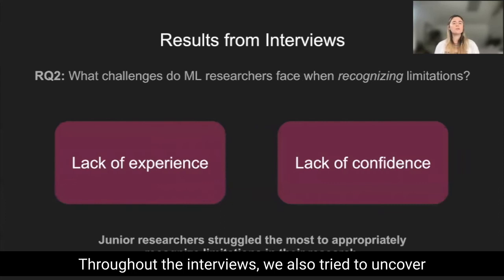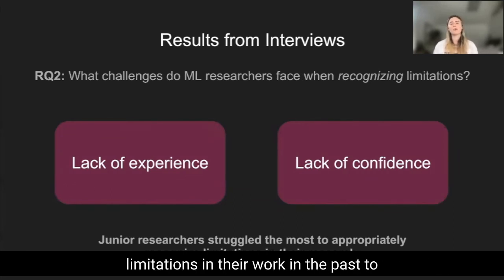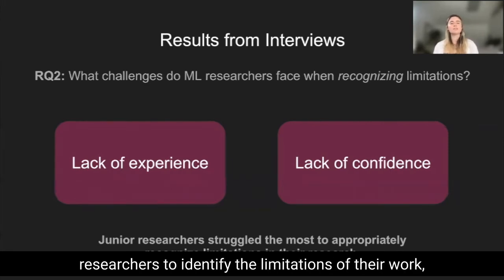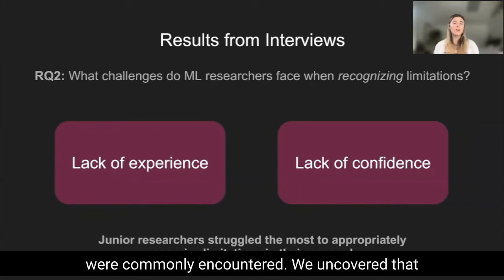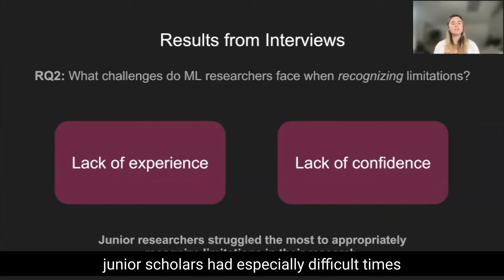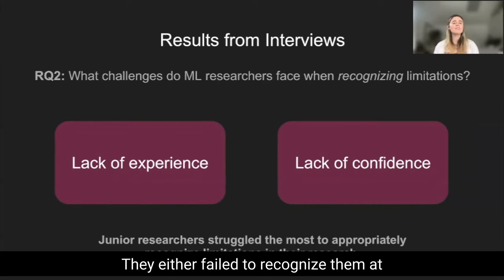Throughout the interviews, we also tried to uncover the challenges that researchers had faced when recognizing limitations in their work in the past, to better help us curate Real ML to guide researchers to identify the limitations of their work by alleviating the specific challenges that were commonly encountered. We uncovered that junior scholars had especially difficult times recognizing limitations in their work. They either failed to recognize them at all, or they recognized too many.